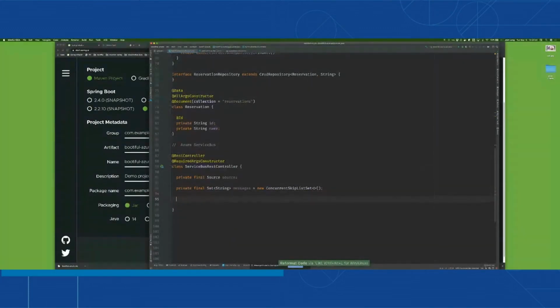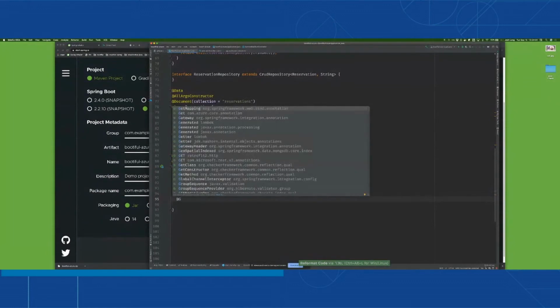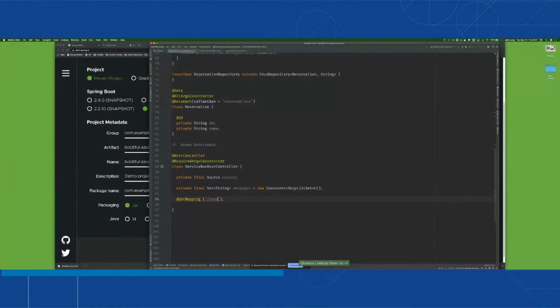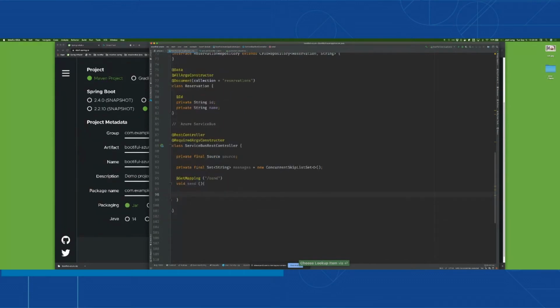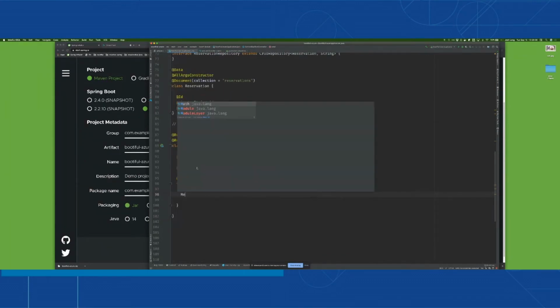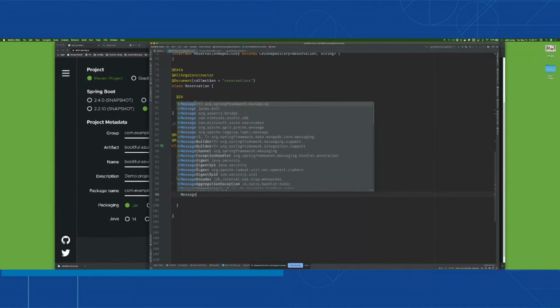So I'm going to create an endpoint that gives me the ability to fire off a message. This is not RESTful, it's not even good HTTP, but it's just a way of kicking off a message into the pipeline. So when somebody invokes HTTP GET to /send, I'm going to create a message using the message builder.